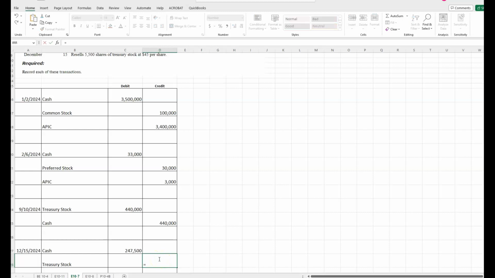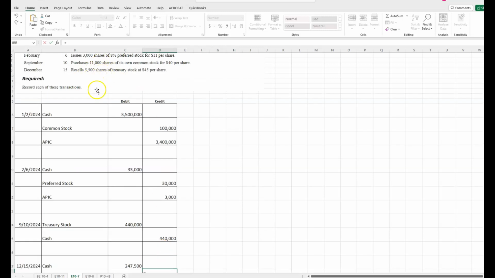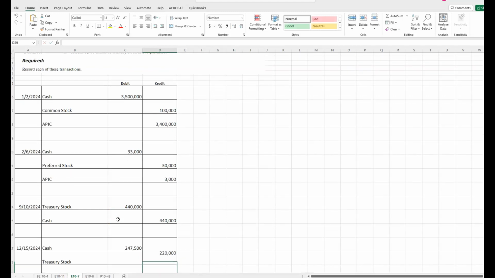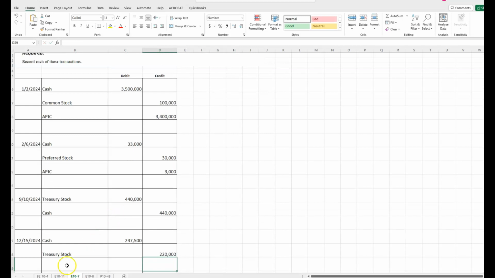Resell 5,500 shares. So 5,500 times $40 is 220,000. The difference goes to additional paid-in capital.